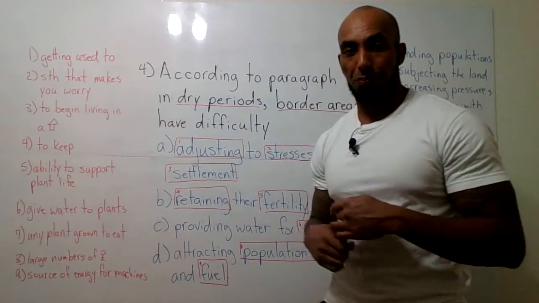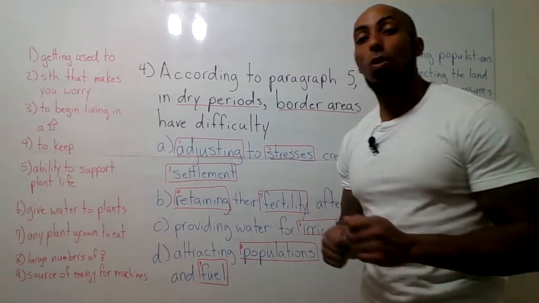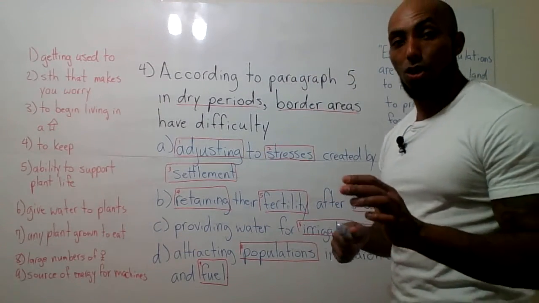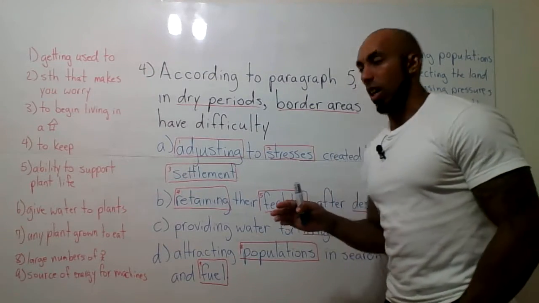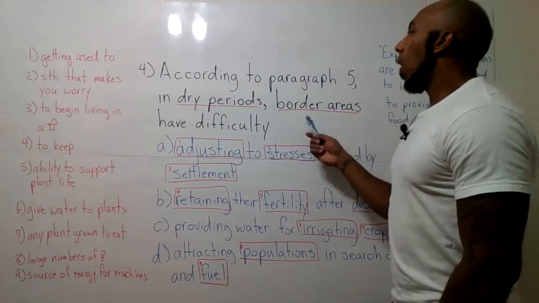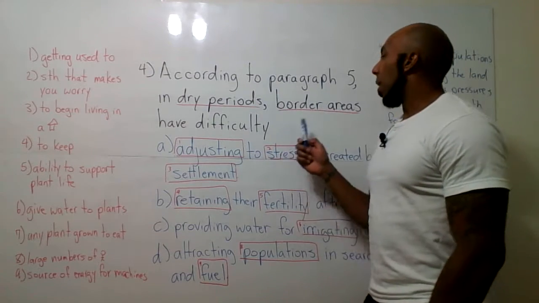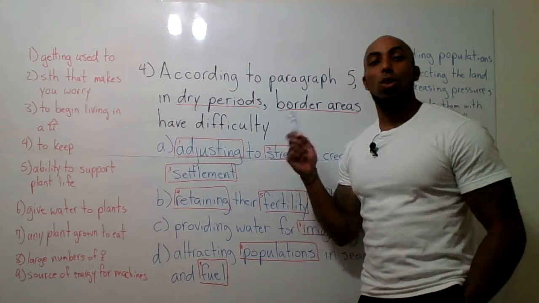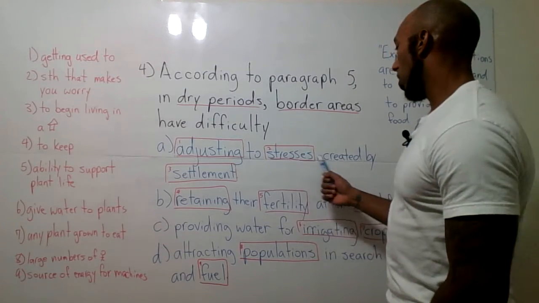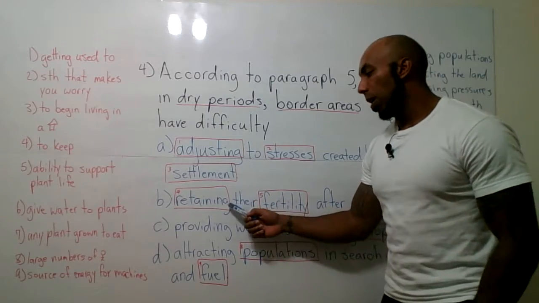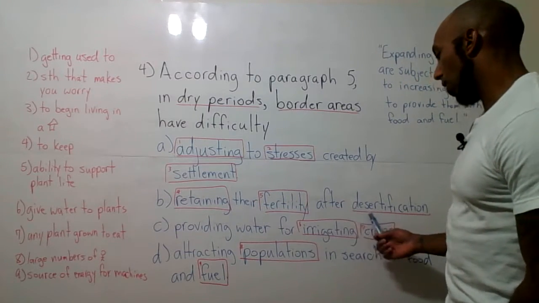That is fuel. Okay, now that we've defined all the words in our question and in our answers, let's think about this answer, okay? So, what did paragraph 5 say about border areas having difficulty doing? Okay. A, adjusting to stresses created by a settlement. B, retaining their fertility after desertification.